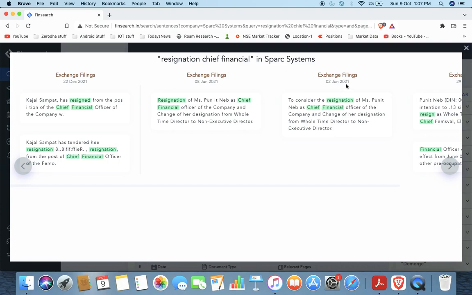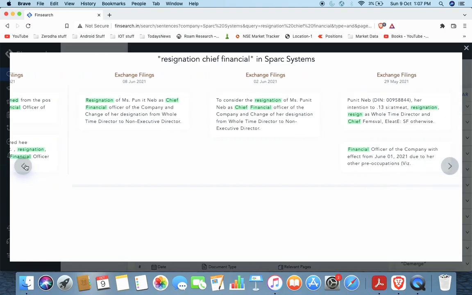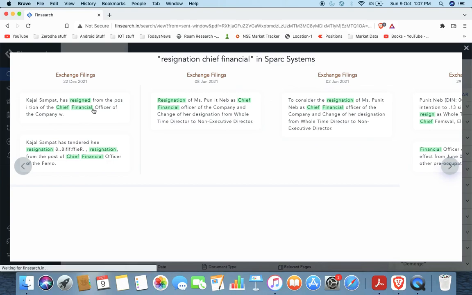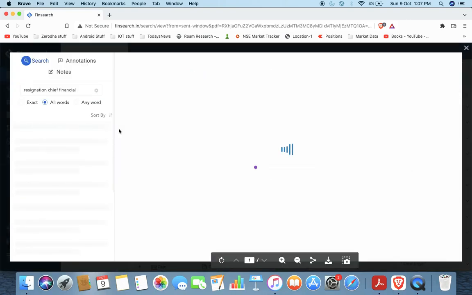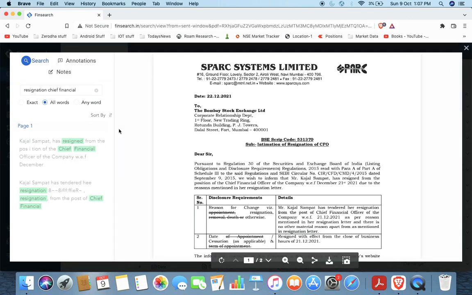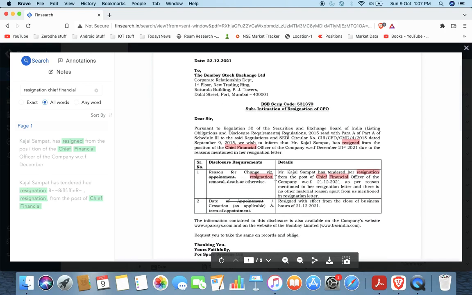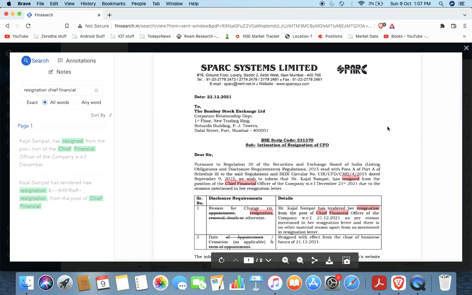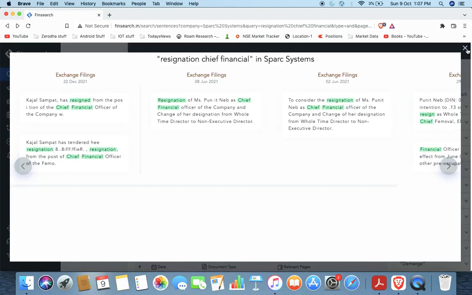So here, resignation on 8 June, then 22nd December also, some Sampath has resigned from this company. You can scroll through all the documents where they have talked about it, and if you click on it, it will take you to that document to see the reason for the change. So Sampath has tendered her resignation. Let's come back to it.